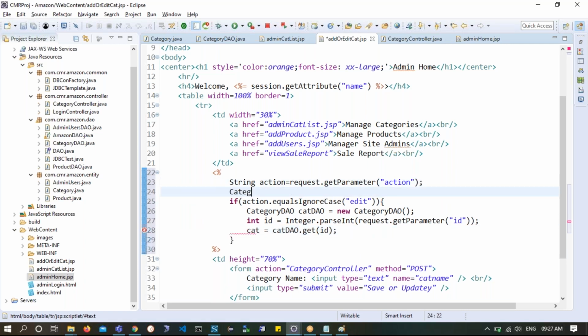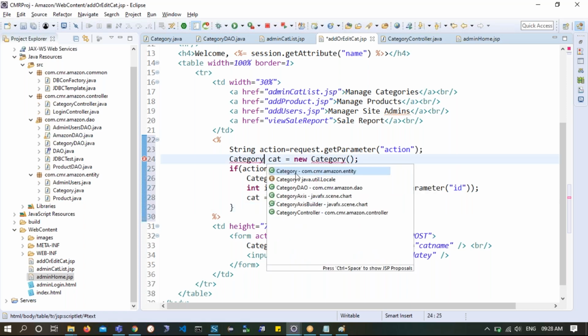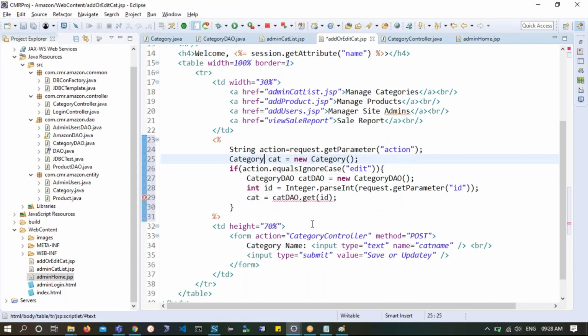So I will say Category cat, please try to understand, is equal to new Category. Now I will try to get it over here, or I'll simply say it is equal to new Category and CatDAO. Now the point you need to understand, Category, let me import it. This is the tricky point here: CatDAO.get(ID) returns an object, and then I have typecast it into Category. Now the category is there with me.